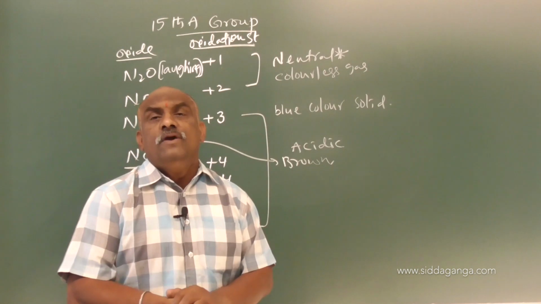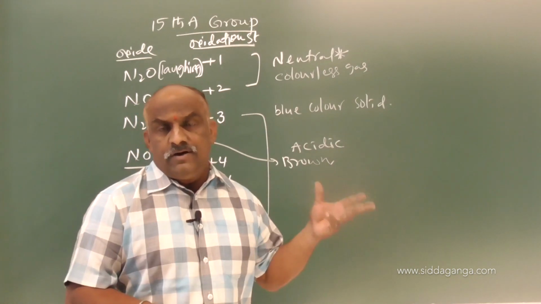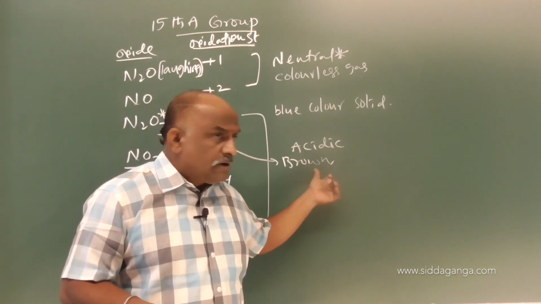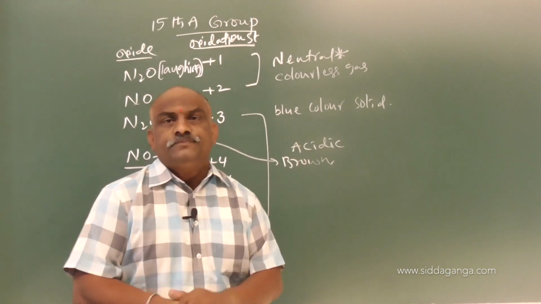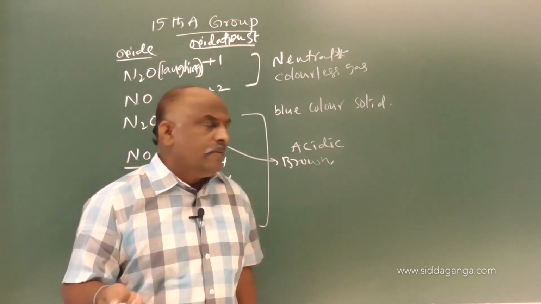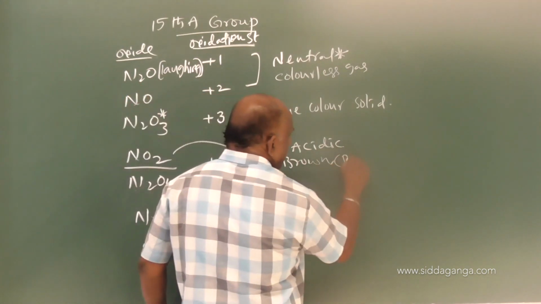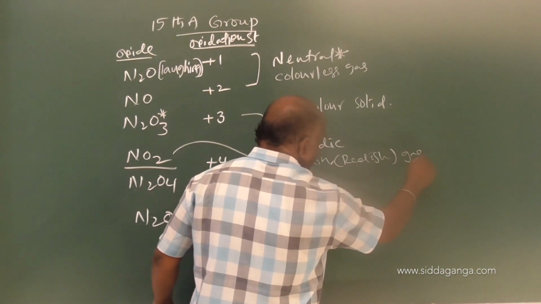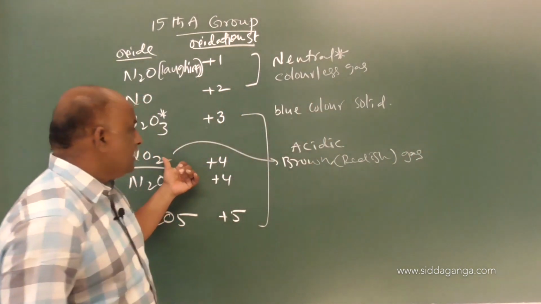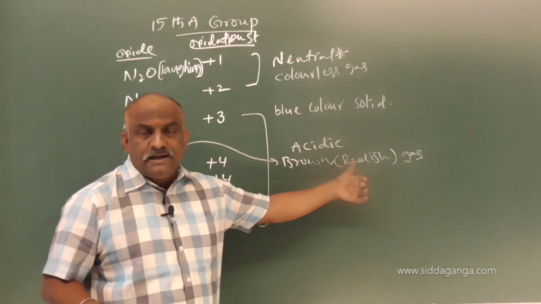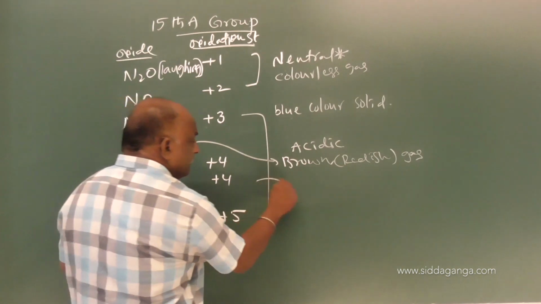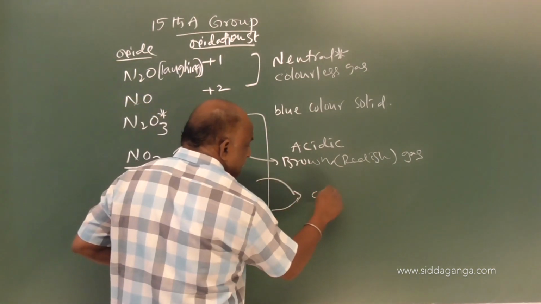Brown color, reddish brown vapors are evolved. That is maybe a confirmation of nitrate. So NO2 is a brown, reddish brown color gas. While coming to N2O4 and N2O5, these two are colorless solids.